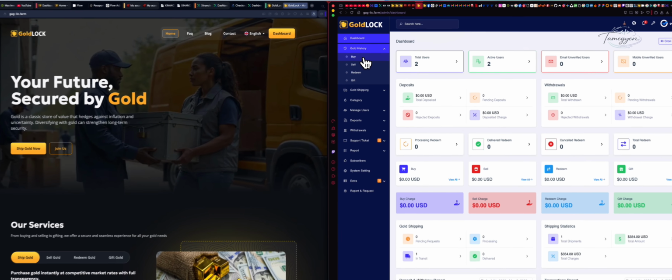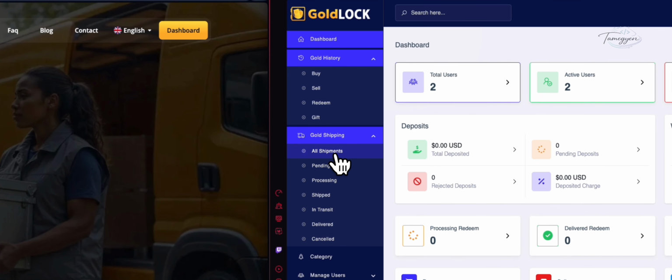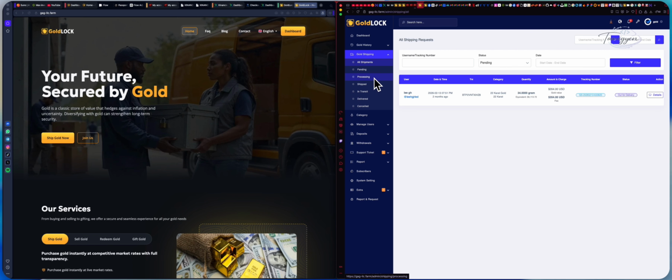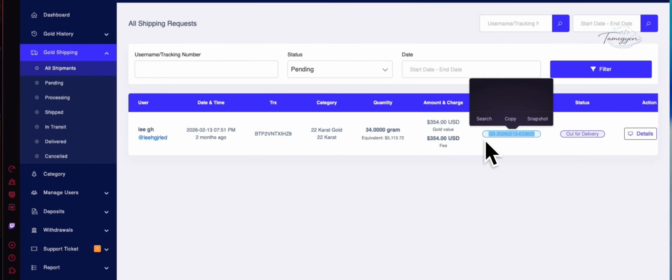This is the gold history: buy, sell, redeem gold. Over this side, we have all shipments. We have all shipments pending, processing, shipped, in transit, delivered, and cancelled. Since there is no shipment yet, let's say 1, 2, 3.